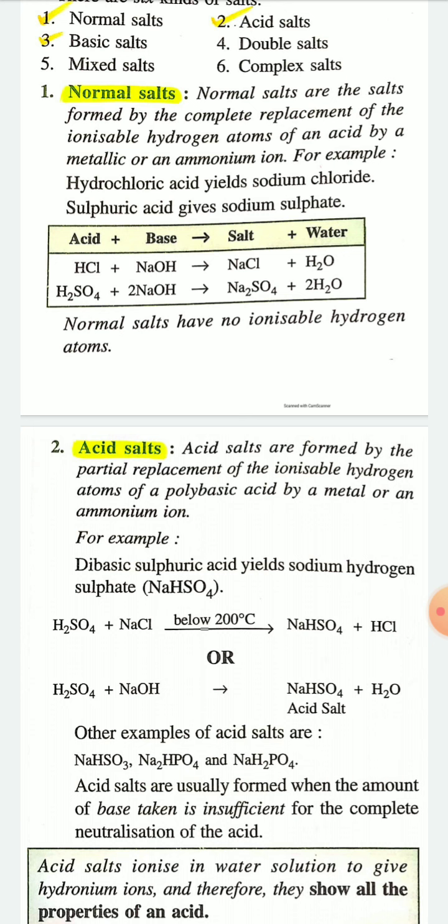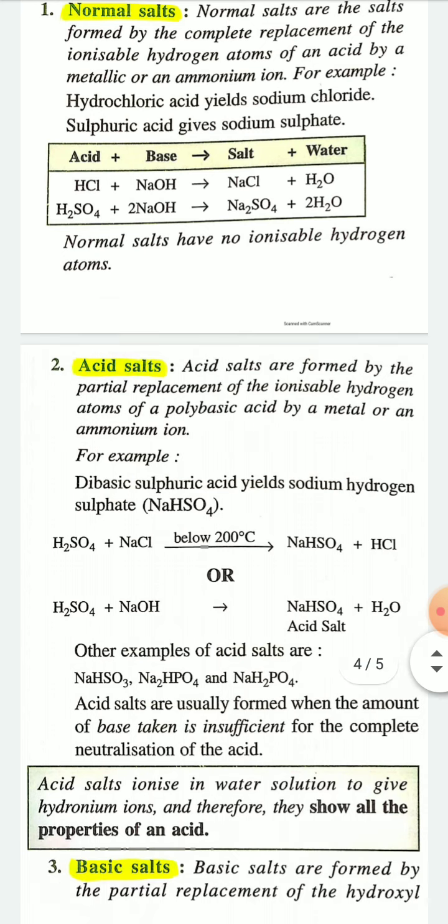That is H2SO4 plus 2NaOH gives Na2SO4 plus 2H2O. And normal salts have no ionizable hydrogen atom. So examples of normal salt are NaCl, Na2SO4, KCl. These are examples of normal salt.